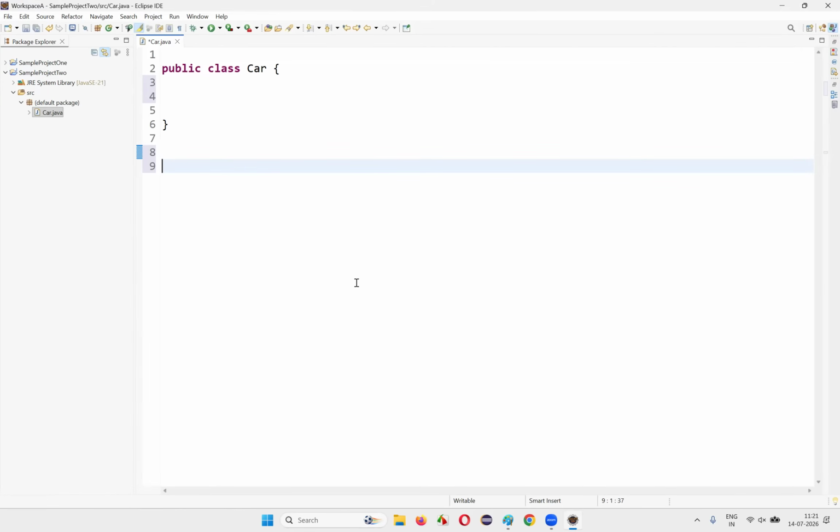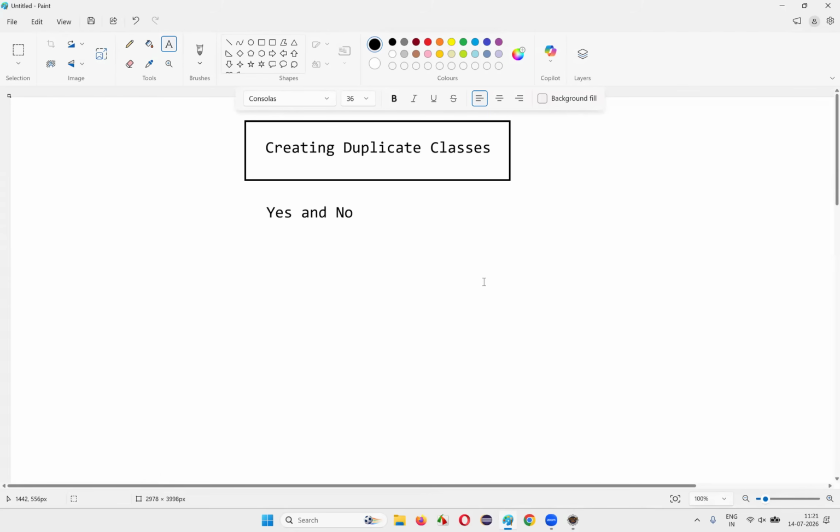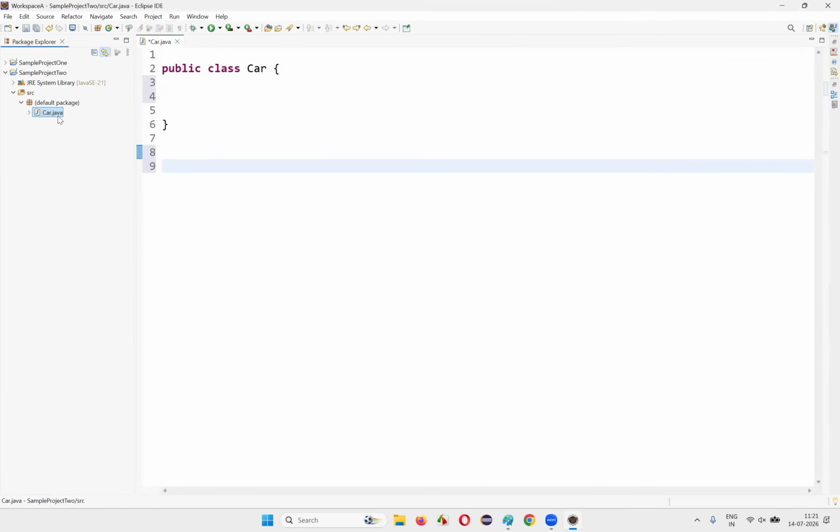So how can we make it possible? Still, there is a way you can create duplicate classes in the same Java project. How? This particular class that I have created under the project should be part of one package, and another Java file having the same class name should be part of a different package. Here, car.java doesn't belong to any package. The default package is a virtual package created by Eclipse IDE.